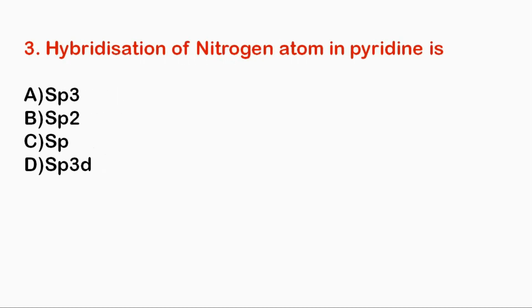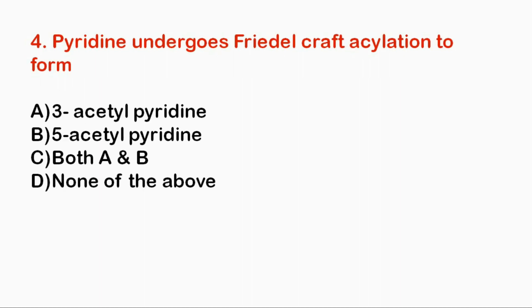Next question. Hybridization of nitrogen atom in pyridine is sp3, sp2, sp, sp3d. So our correct option is option number B, sp2. Next question. Pyridine undergoes Friedel-Crafts acylation to form 3-acetylpyridine, 5-acetylpyridine, both A and B, and D, none of the above. So our correct option is option number D, none of the above, because pyridine doesn't undergo Friedel-Crafts reaction.